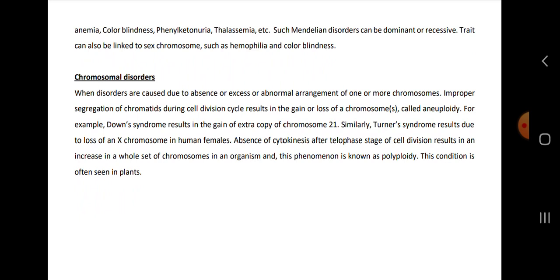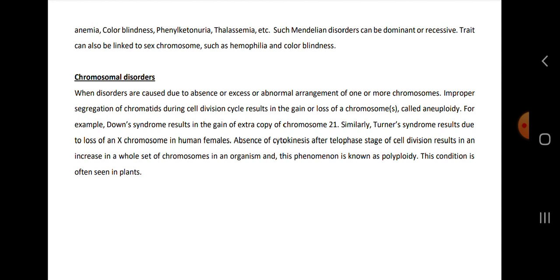Then comes chromosomal disorders. These are disorders caused due to absence or excess or abnormal arrangement of one or more chromosomes. Improper segregation of chromatids during the cell division cycle results in gain or loss of a chromosome, and this is called aneuploidy. For example, Down syndrome results in gain of an extra copy of chromosome number 21. Similarly, Turner syndrome results due to loss of an X chromosome in a human female.